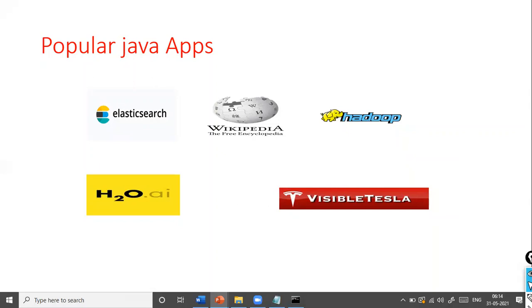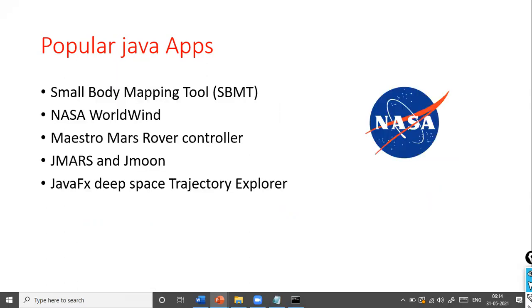Tesla, H2O.ai, which is one of the artificial intelligence applications, even that is developed using Java. Not only these kinds of applications, but some of the applications developed at NASA are also developed using Java, like the small body mapping tool, JMars and JMoon. These are some of the applications that have been developed in Java. This is just for your reference.